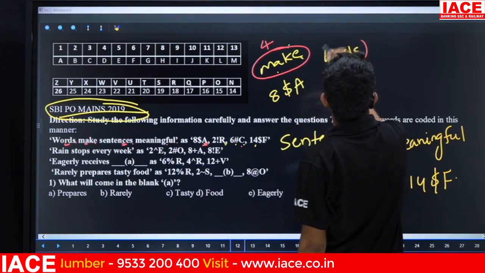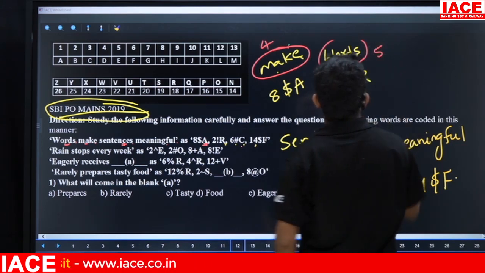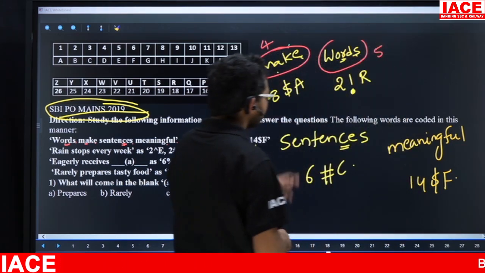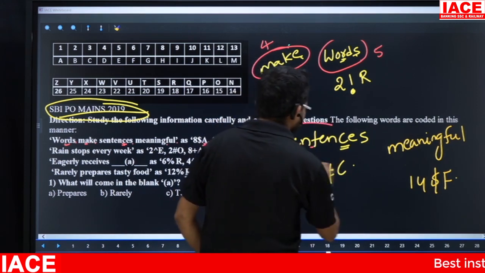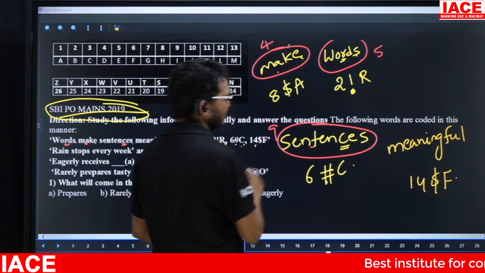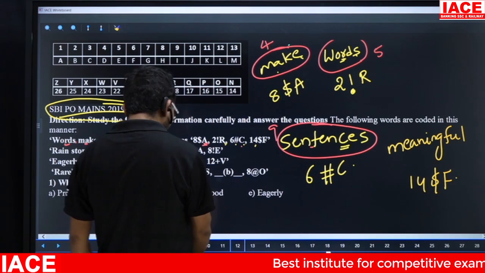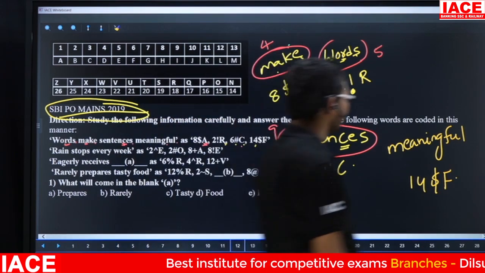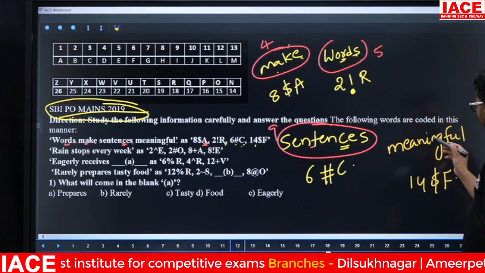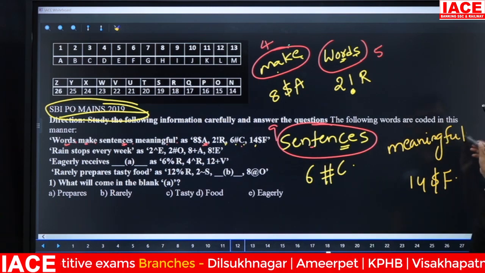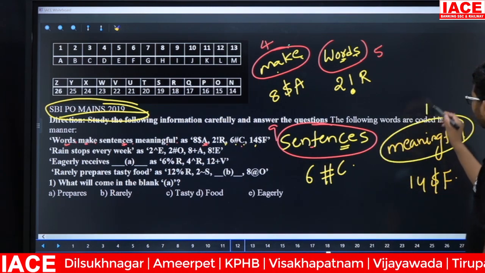Here the word has a total of 5 letters. Next, the sentence has a total of how many letters? Here, 9 letters. Next one is the part here, meaningful. Meaningful has how many letters in total? 6, 7, 8, 9, 10. Here we have a total of 10 letters.